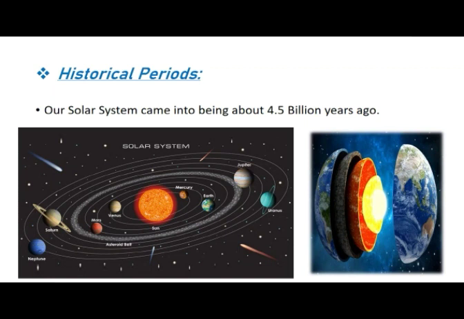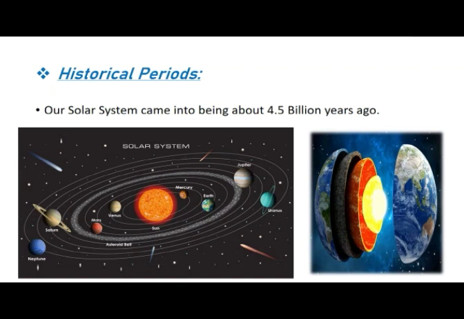But my dear students, in a broad sense, the period of history goes back to the time of the birth of our solar system. We know what the solar system is. You all have already learned this in EVS 1 subject. It is believed that our solar system came into being about 4.5 billion years ago. Imagine, about 4.5 billion years ago.